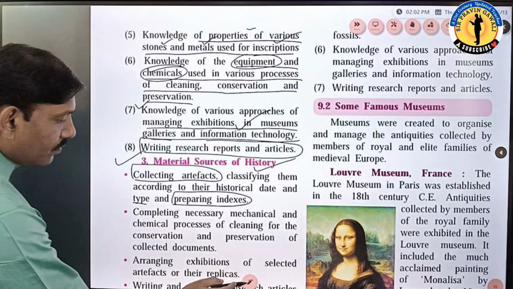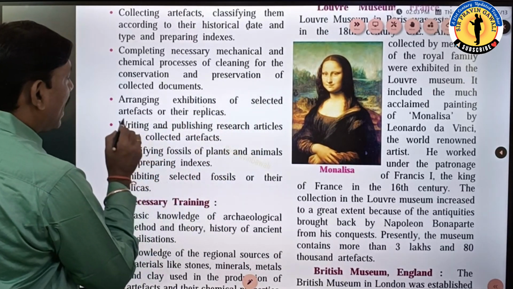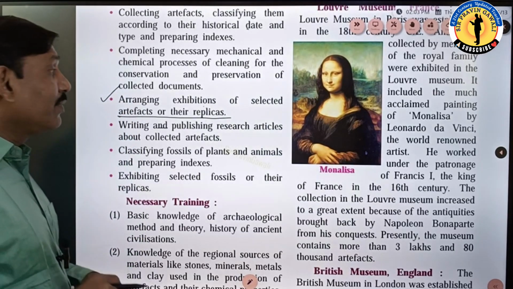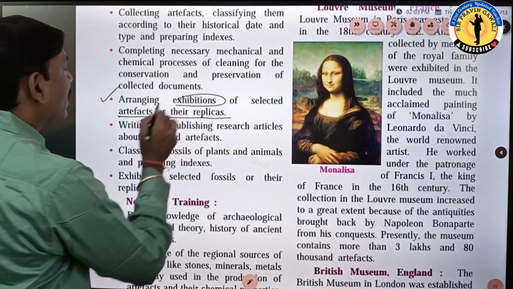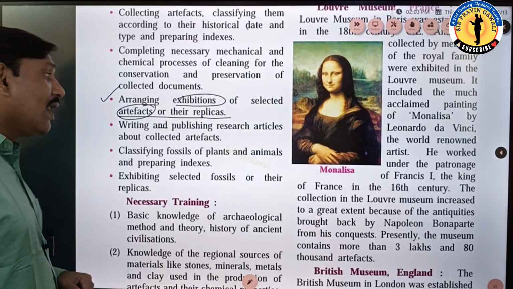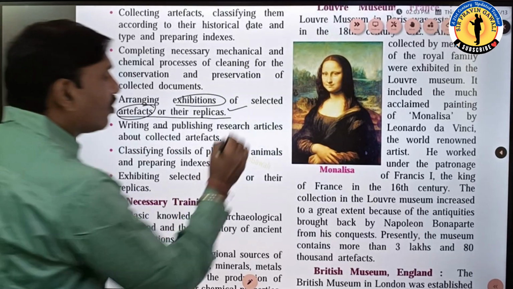Now next, student, here arranging exhibition of selected artifacts or their replicas. So here also we have to do the arrangement of the exhibitions of selected artifacts, the artifacts which are very important, as well as we can exhibit the replicas. Replicas means what? Models of the objects.